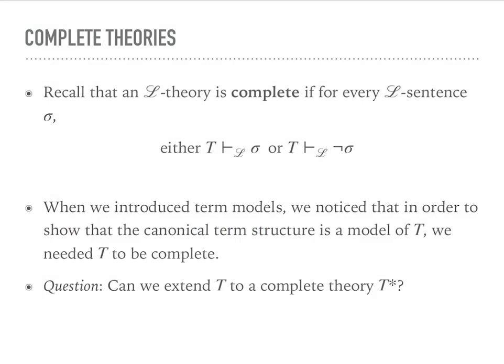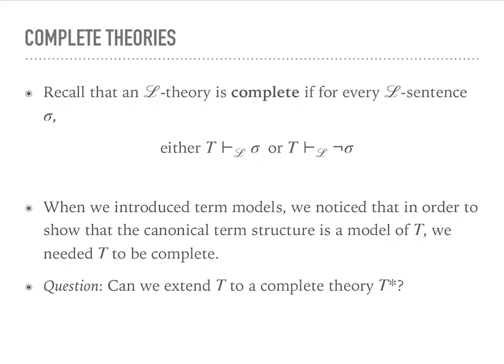First, recall that a theory is complete if for every sentence we have either that T proves sigma or it proves not sigma. This definition is a little bit different from the original one, right? Where we also required that the theory is actually consistent. But subsequently, we saw that an inconsistent theory actually proves every formula. So if we have this either-or here, this exclusive or, that automatically rules out inconsistency.